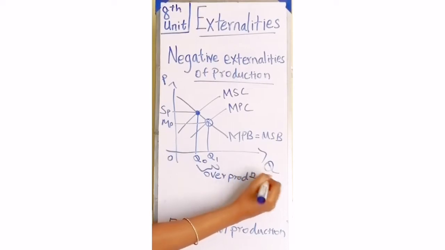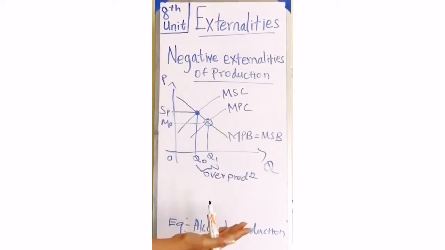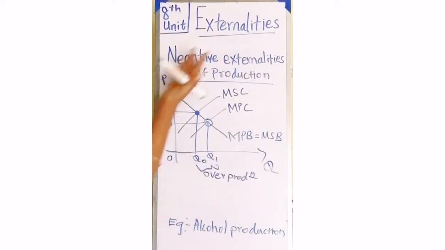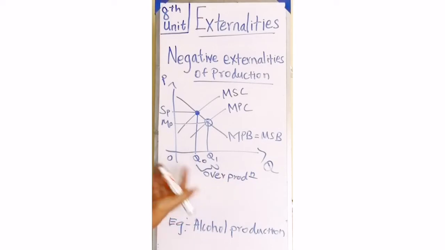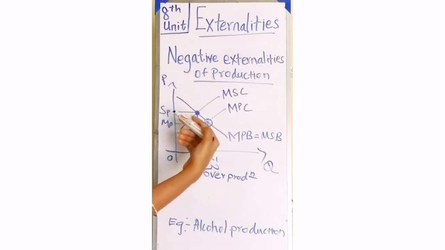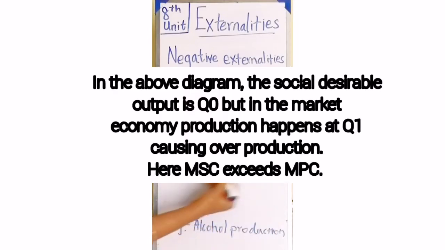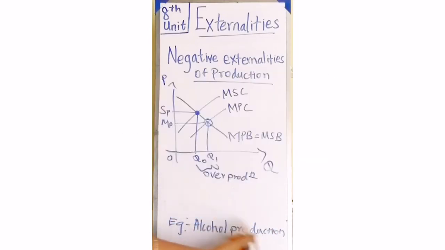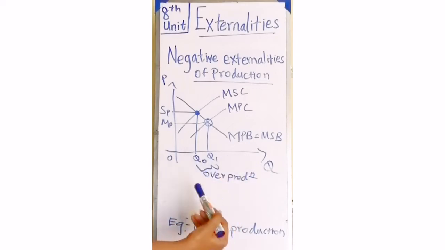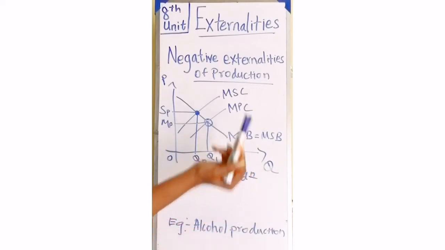Overproduction is happening at the point of negative externalities of production. So whenever the question is asked, we should draw this graph, mark all the particular details, and write below that the private cost is less than the social cost. At that moment the private market price is also determined less than the socially preferable price, and there is an overproduction. That's what we have to write. An example we could write is alcohol production. If you see alcohol production as negative externalities of production, it's happening in an overproduced manner.